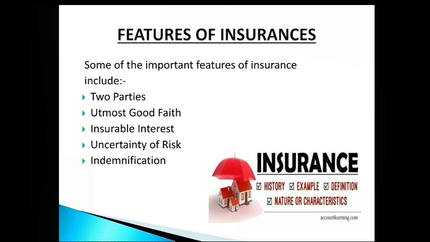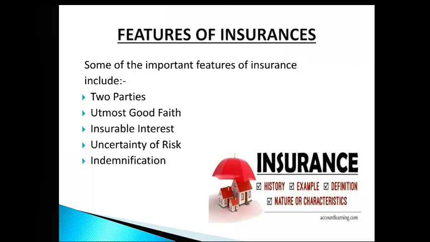Third, insurable interest. The insured must have an insurable interest in the subject matter of insurance, which means some peculiar interest in the subject matter of the insurance. Without such interest, the contract will be regarded as a gambling policy. Fourth, uncertainty of risk. The risk to be insured must be uncertain at the time of insurance.